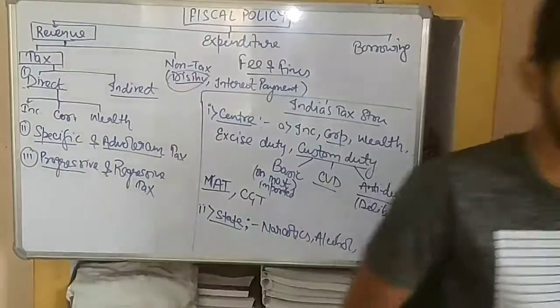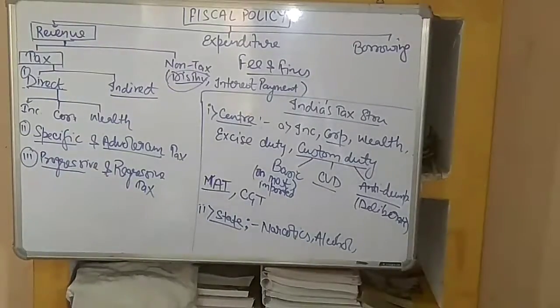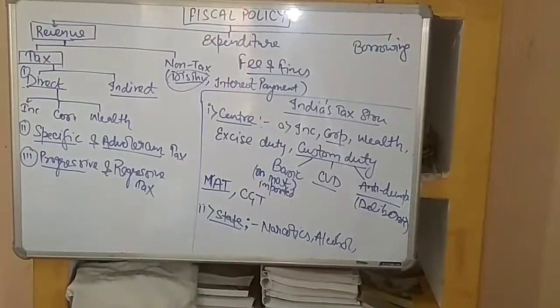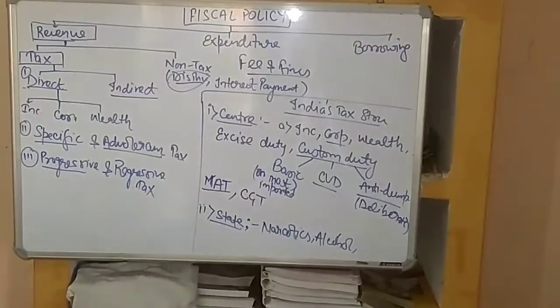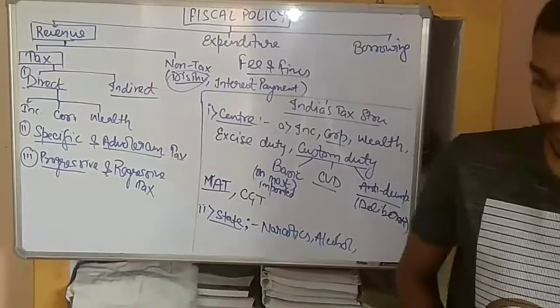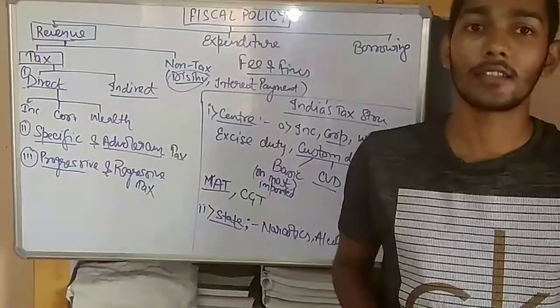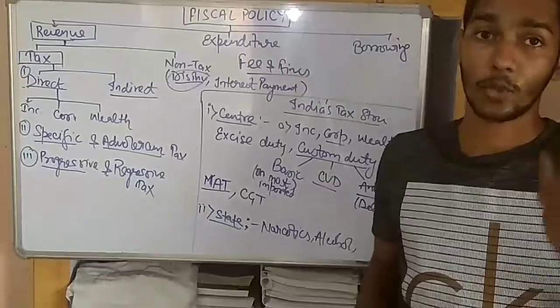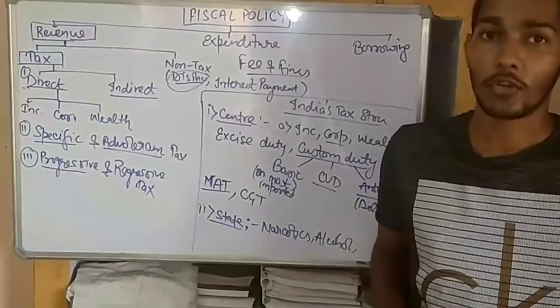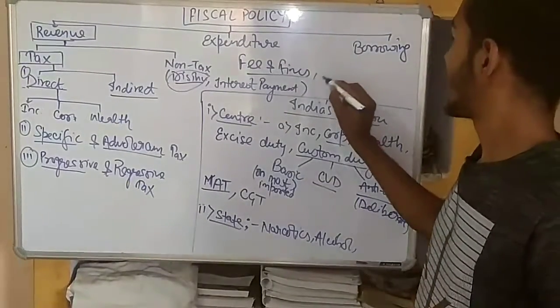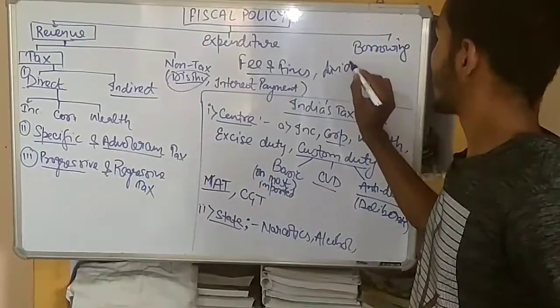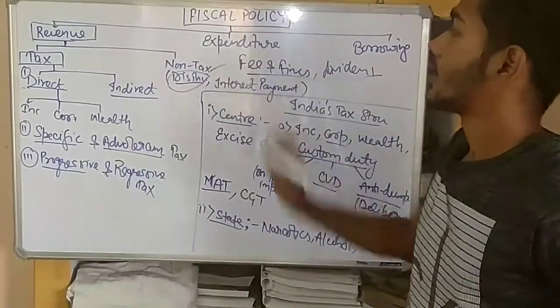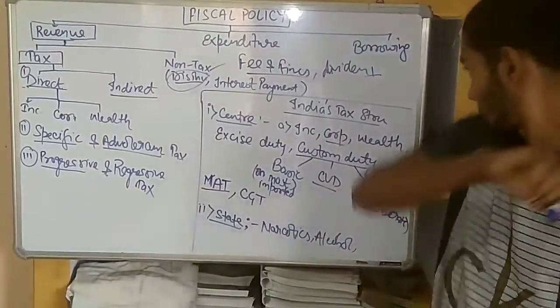And also, as we have discussed, the other part is the dividend. Dividend means that when the company gets profit, the profit that is given to the shareholders is known as dividend. So the dividend is also known as a non-tax revenue of the government.